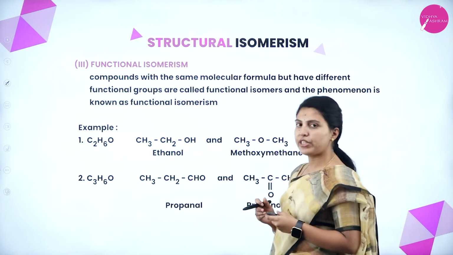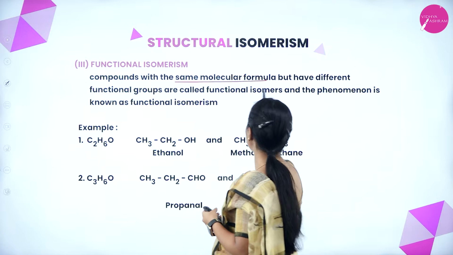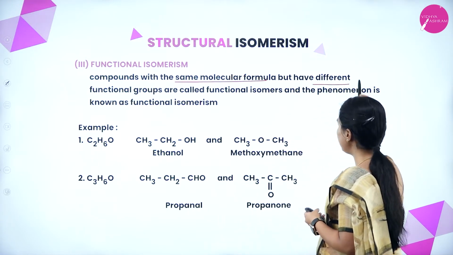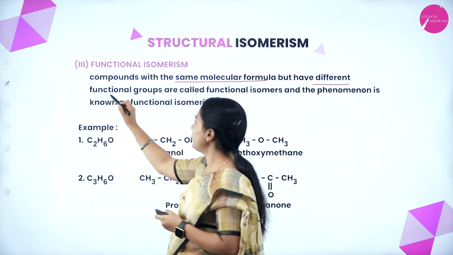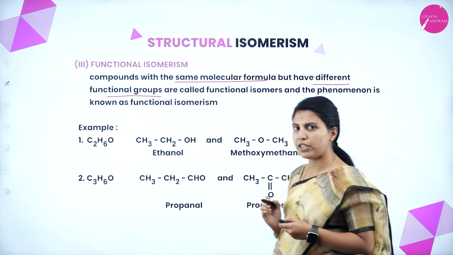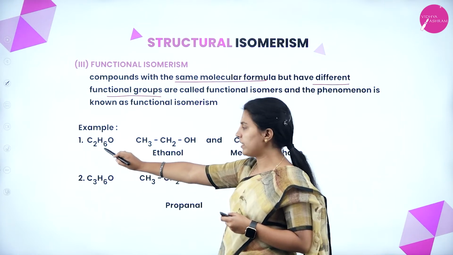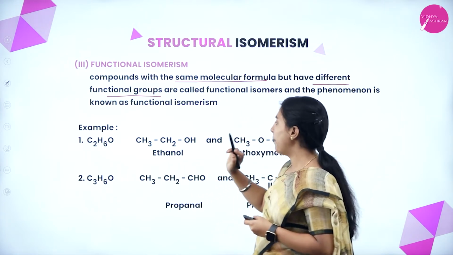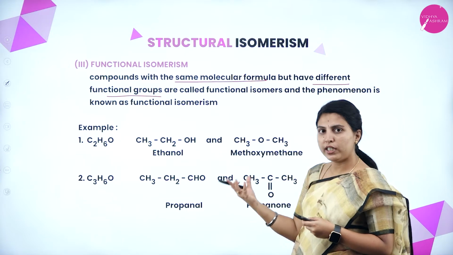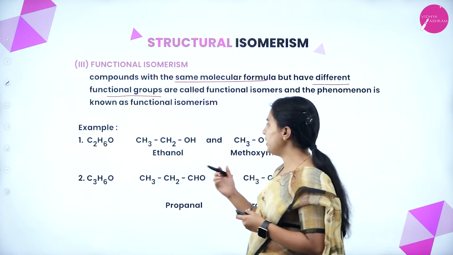Next is functional isomerism. Here also, compounds with the same molecular formula but having different functional groups are called functional isomers, and the phenomenon is called functional isomerism. See here, the molecular formula is the same, C2H6O, but with the same molecular formula it will have a different functional group. How? See.